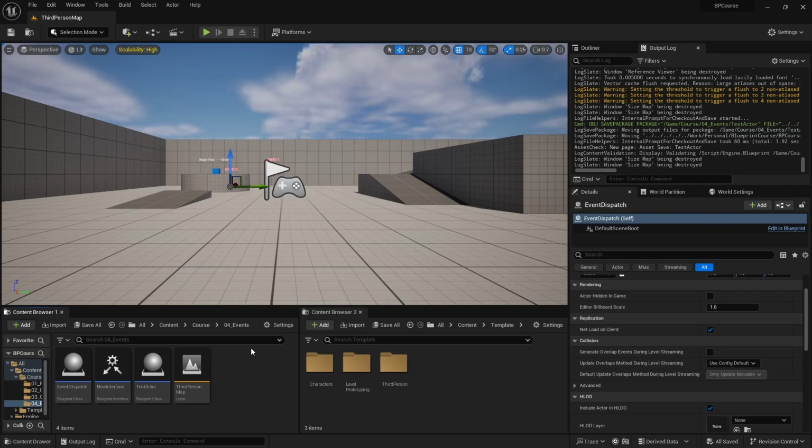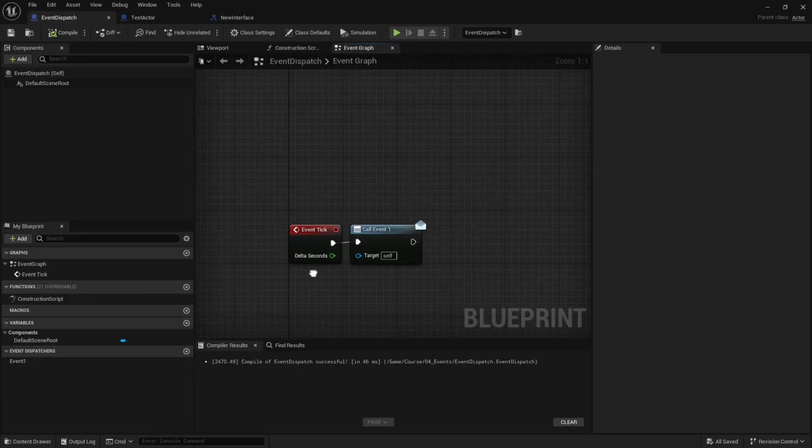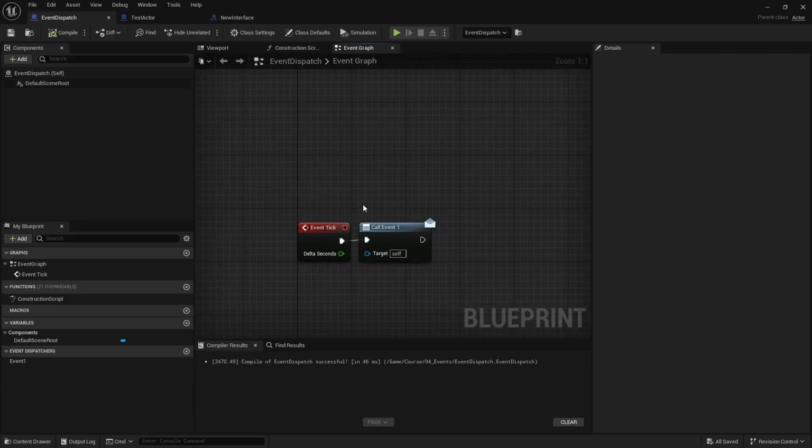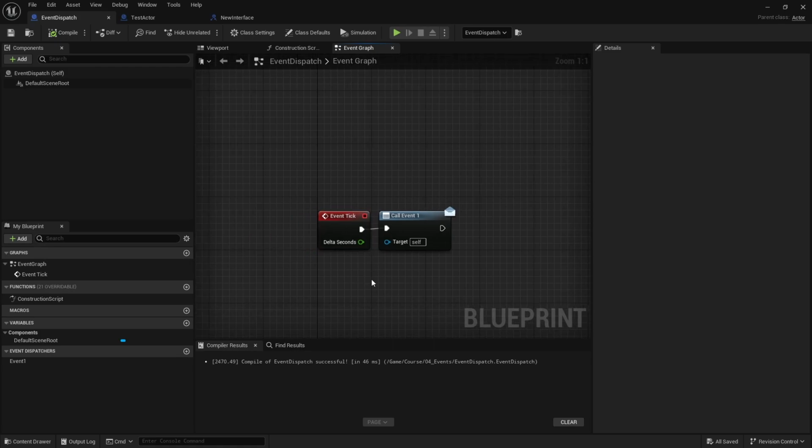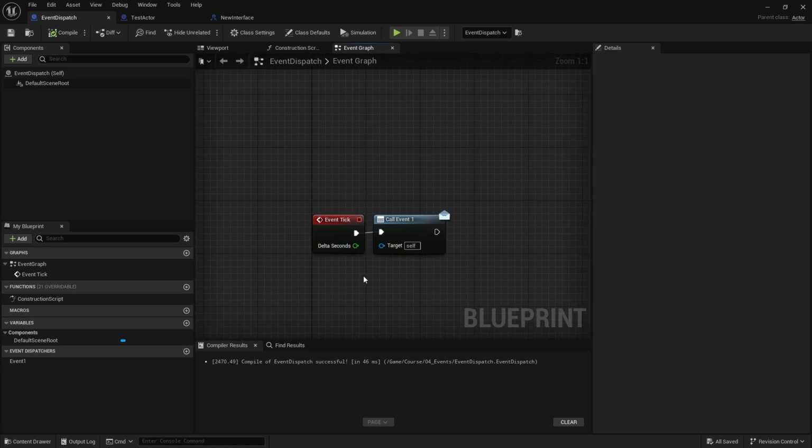Let's go a little bit over different uses. First things first, you're going to learn pretty fast that you don't want to use this event tick too much, just because triggering stuff every tick is usually not necessary. For stuff like updating your UI in real time, maybe you're going to use event tick. But in general, you can do stuff every half second, every second. A 10th of a second is pretty fast, where you can do some checks or updates, and the player will basically not notice that, versus every frame, which is maybe 60 times a second.